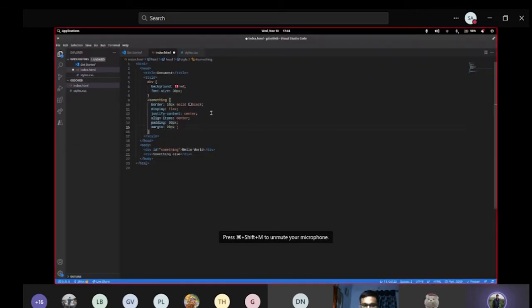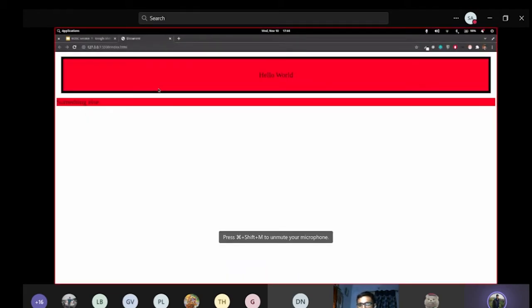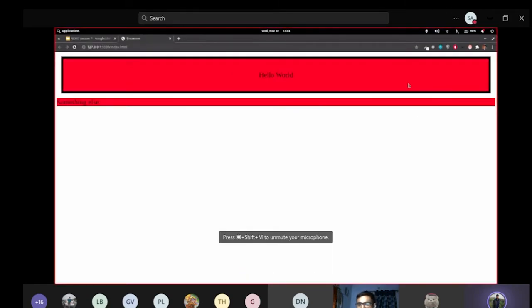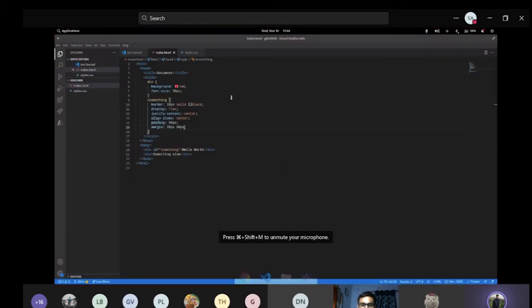Suppose I want to customize the spacing. It follows a clock kind of thing. If I write just one value, it is going to get applied to all four sides. If I write two values, suppose 20 and 60 pixels, as you can guess, it is going to apply 20 on the top and bottom and 60 on the left and right. Let me refresh, and you can see the difference. 60 is applied over here and here, 20 here and here.